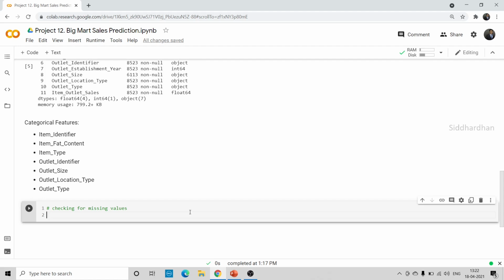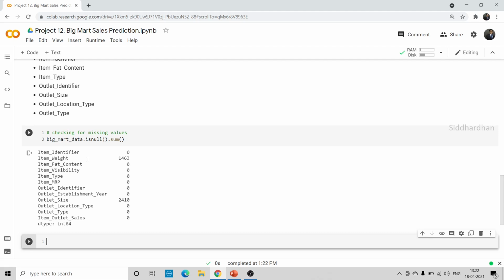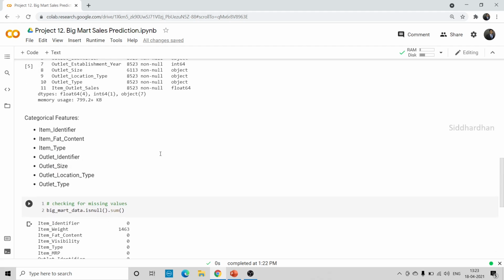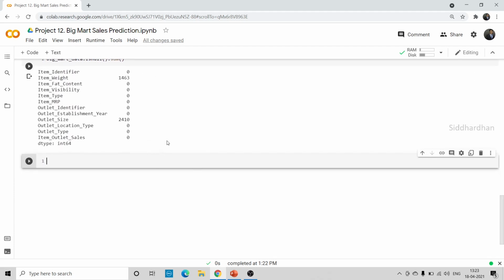Okay, so now we are checking for missing values. So mention the data frame Big Mart data dot isnull dot sum. This will tell us the number of missing values we have in each column. As you can see, we have a total of 1463 missing values in the item weight column, and about 2410 missing values in the outlet size column. The amount of data that is missing is pretty large in this data frame, so we need to do some processing with it.